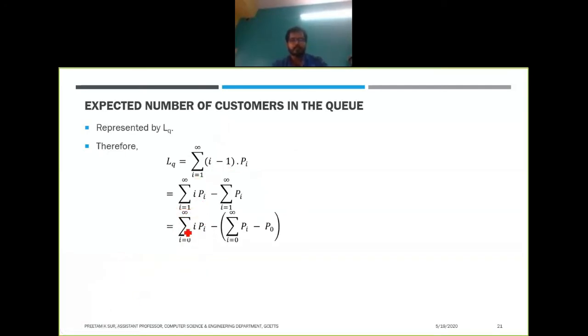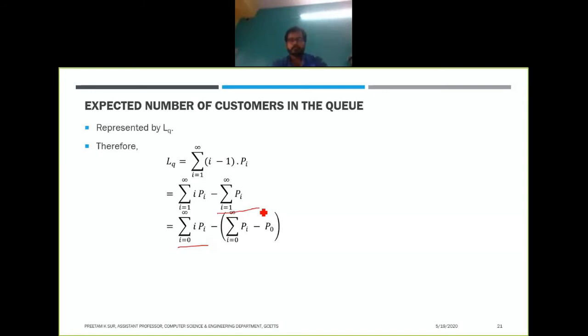Okay, so as I told you, if we make it from i equals 0, we are adding a term like 0 into p0, right? So 0 into p0 will be 0, right? So adding 0 over here will affect nothing, right? So that's what we have done in this term.